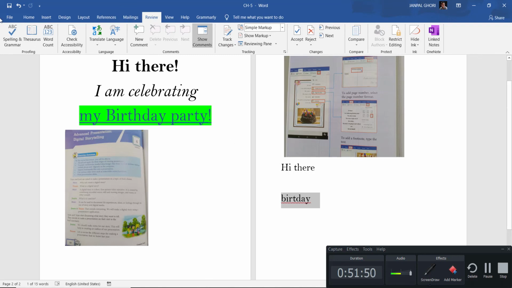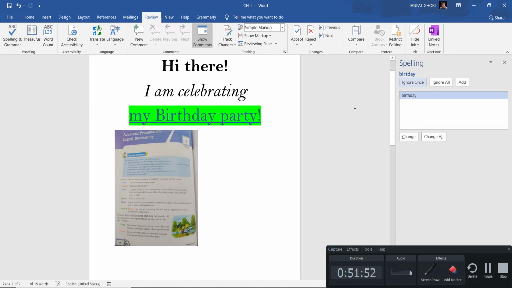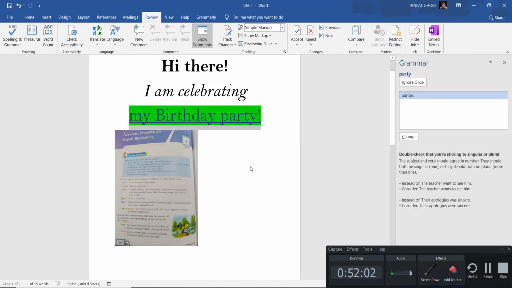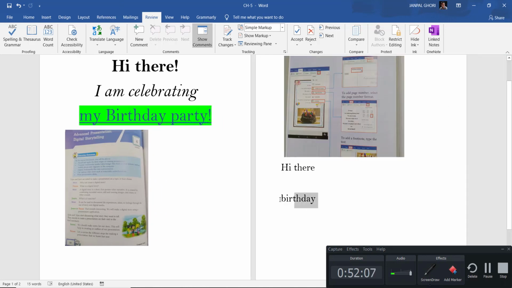You see birthday, spelling and grammar check, you see birthday should be this one. I wrote birthday, it should be with an H, you see I can change it now. Yes, you see it got changed, that way you can do that.